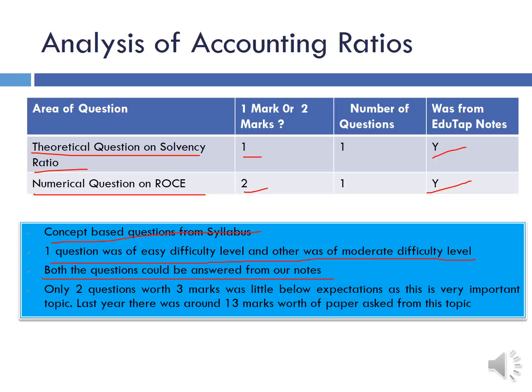Both the questions could be answered from our notes, and only 3 marks from this topic was a little below expectations, because last year accounting ratios contributed around 13 marks worth of paper, and really it's a very important topic. I will not be surprised if next year they bounce back and put paper worth 10 to 12 marks again from the accounting ratios topic. But I think not putting much from this topic also shows the maturity of RBI, because they have tried to make the paper balanced rather than any one topic being dominant.